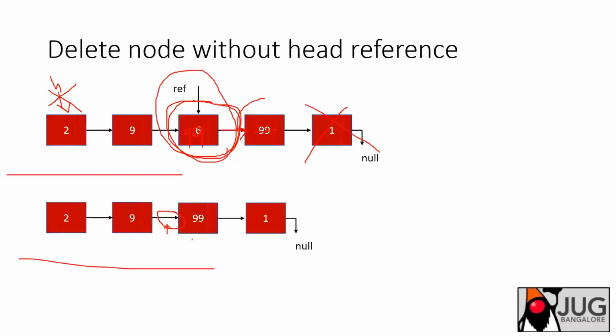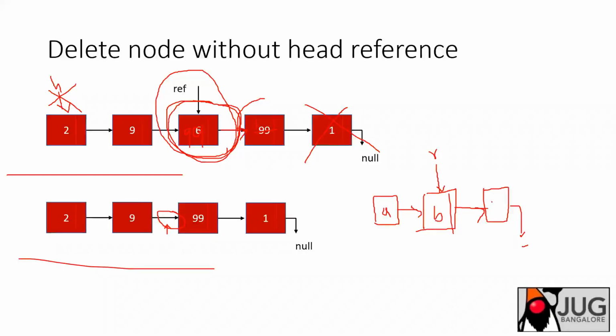Can you explain why my approach is not feasible? What you are saying is right, so let me understand what you said. Let's see, I have 3 nodes, 1, 2, and 3, pointing like this, and the last is pointing to null. I need to delete this. How can I delete this? Suppose the first node is A, so it's ABC.